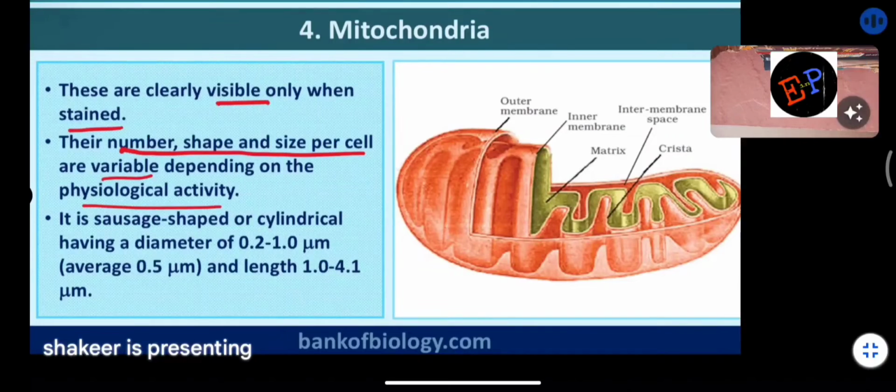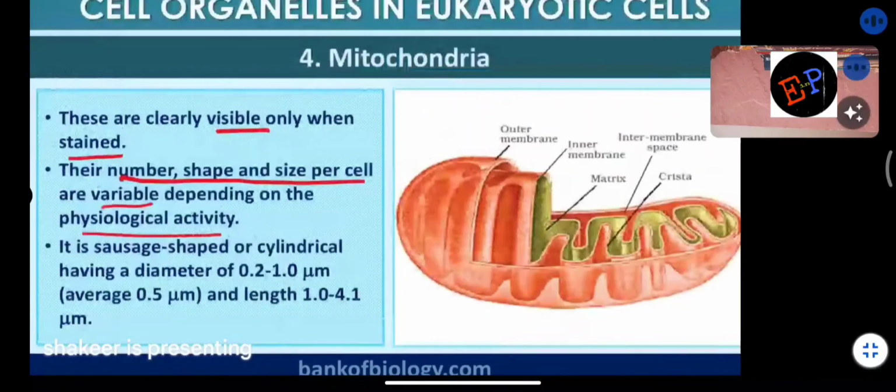Because the system cannot understand what is happening suddenly. If you leave the gym, after some 1 week or 2 weeks, you will feel very, very tired because of the reduced number of mitochondria, which is less than the average one. But again, after some days, he will become normal. Clear? That's it. So it is sausage shaped or cylindrical. What is the shape of mitochondrion?